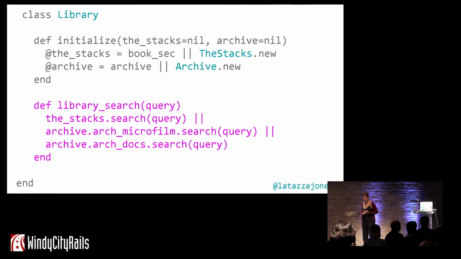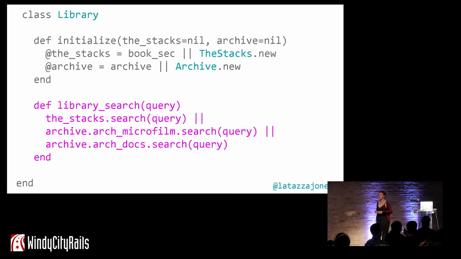Let's say that we want to add a method to our library that allows us to search through the whole library. We pass in a string query, and we can search through it, and we'll return whatever object from the library we're looking for. We can implement it maybe something like this, right? We have this library search method on library, and it looks through the dependencies of library and figures out what to return. The first thing is it looks through the stacks. So we'll implement a search method on stacks, say that's done and that works. And if nothing's returned from the stacks, we'll call